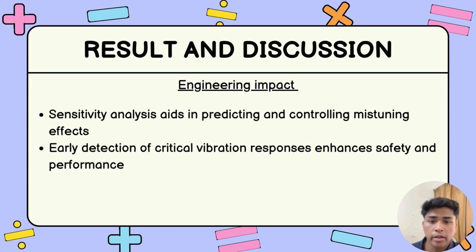The next slide is on engineering impact. The first point is that sensitivity analysis aids in predicting and controlling mistuning effects. This type of eigenvalue sensitivity analysis allows engineers to simulate and predict mistuning impact early in the design stage. The second point is that early detection of critical vibration responses enhances engine safety and performance. By identifying dangerous vibration early, engine reliability and safety can be improved significantly.